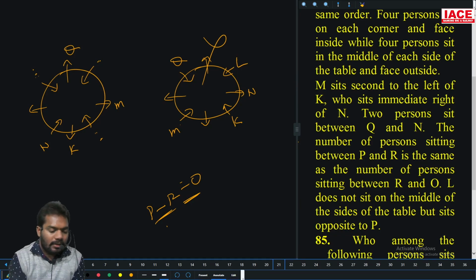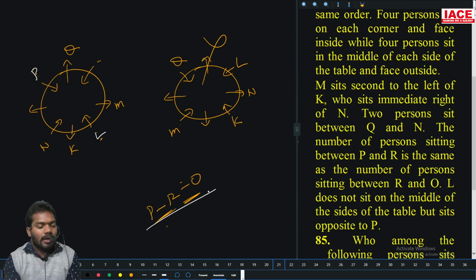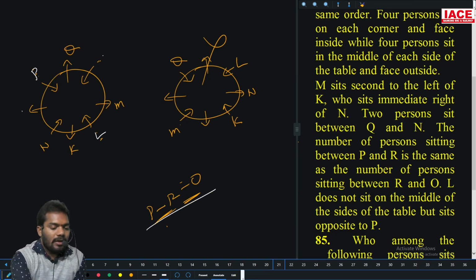If I take it as L, if I take it as P, P and R and R and O. So P and R, R and O. P and R and O not possible. So L is not at all possible. P is not at all possible. Only chance for L and only chance for P.